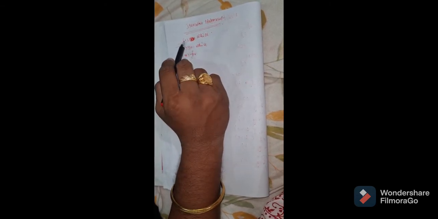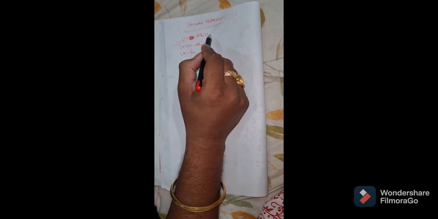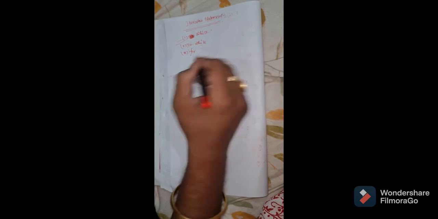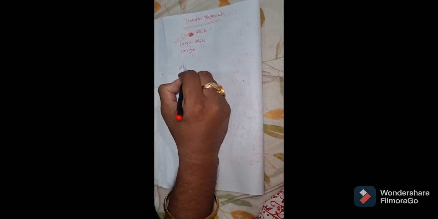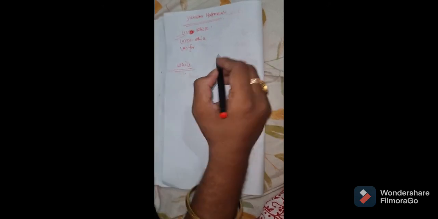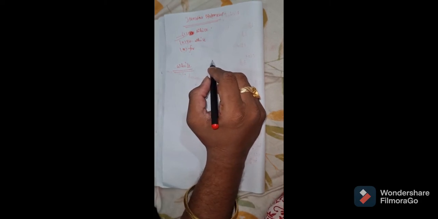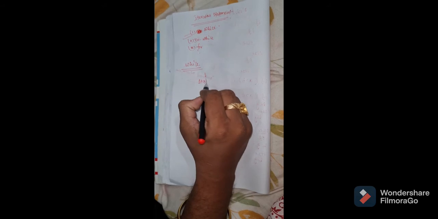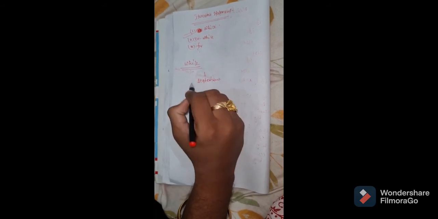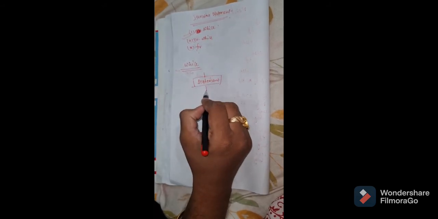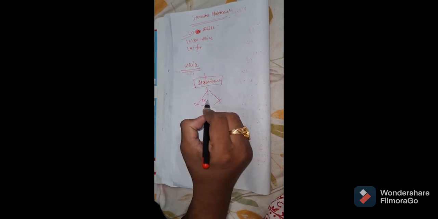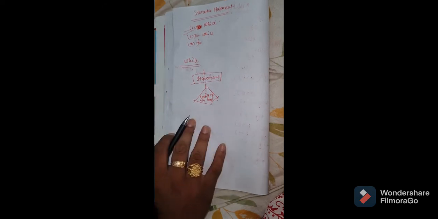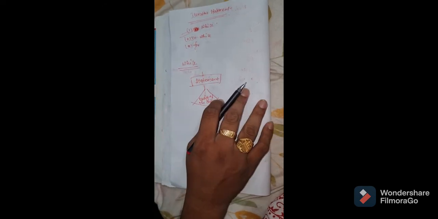The iterative statement can be of 3 types. One is the while loop, the second is the do while loop, and the third is the for loop. So now coming to the while loop. Actually, I am going to tell you a very simple method for this. In the while loop, first the condition is tested. If it is true, then only it enters the body of the loop. Otherwise it gets out of the loop, or it executes the next statement.